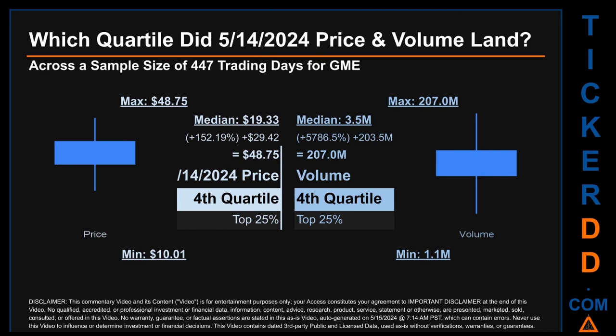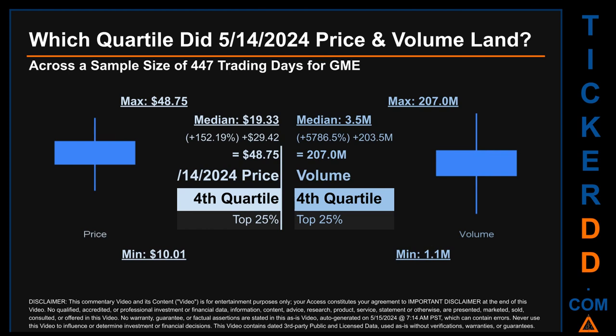The day's volume landed within the fourth quartile, marking it within the top 25% of all sampled daily volume, which saw a max daily volume of 207 million and a minimum of 1.1 million. Quartiles tell us about the spread of a data set by breaking that data set into quarters, just like how the median breaks the set into half.